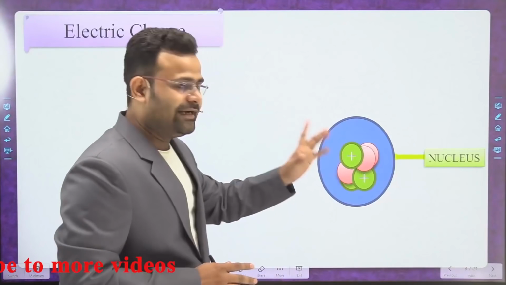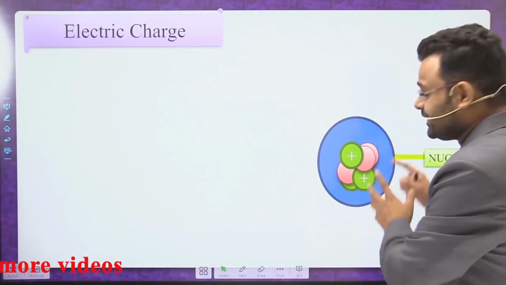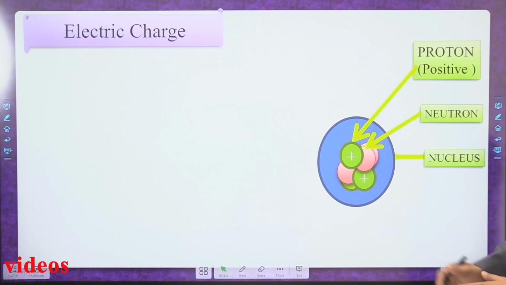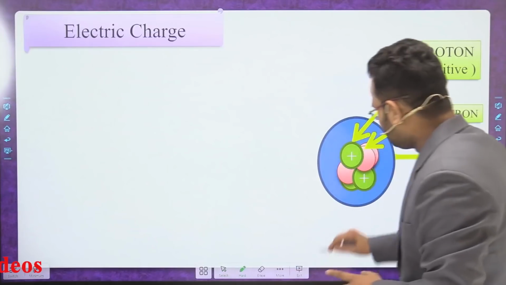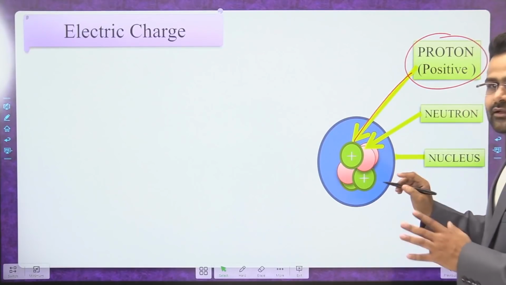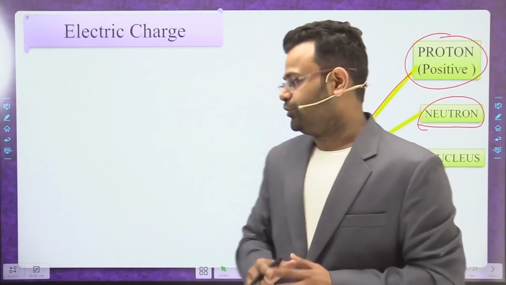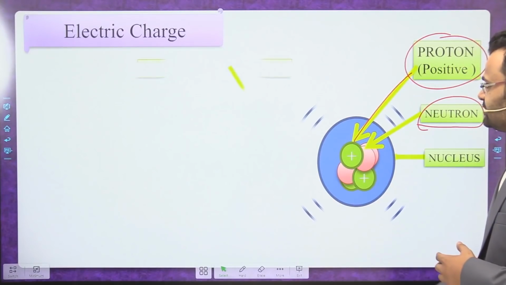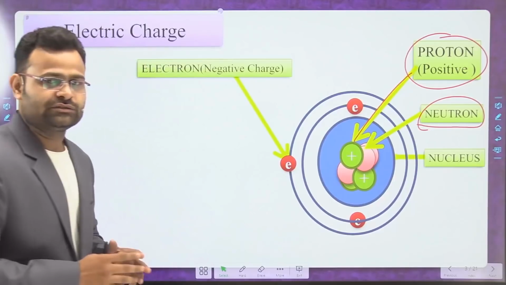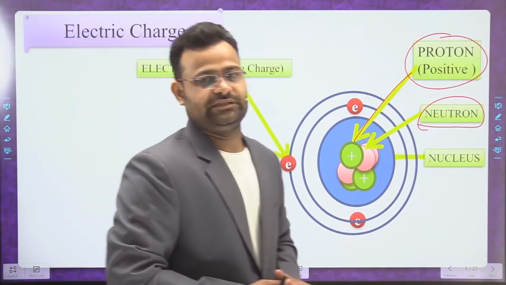Okay students, now there are two types of charges in the nucleus. The first one is a positive charge, and the second one is no charge. Now we discuss the names of these charges. Positive charge is called the proton, and no charge is called the neutron. And one more charge which circulates in the outer shell is called the electron. Everyone has heard about electrons, and they have a negative charge. So that is the basic atomic structure, dear students.